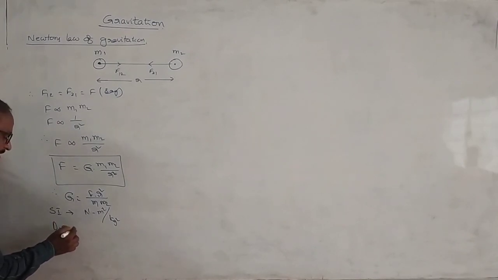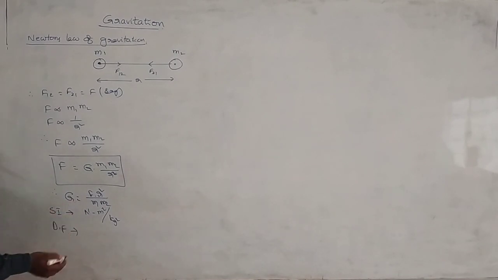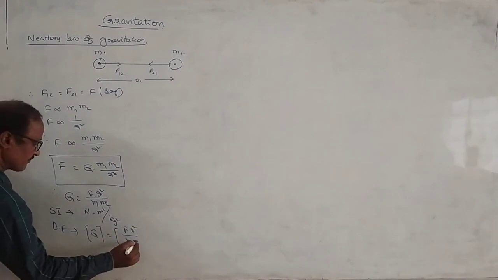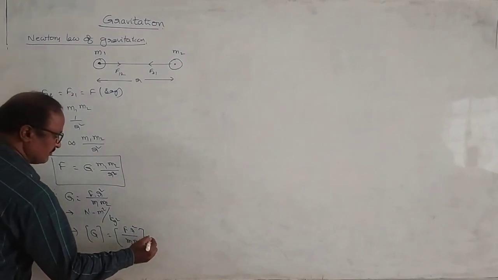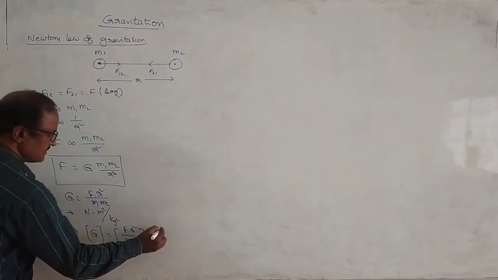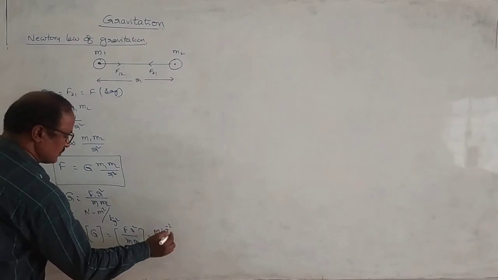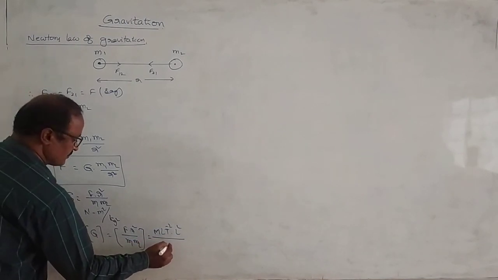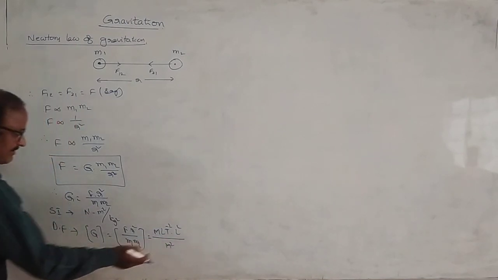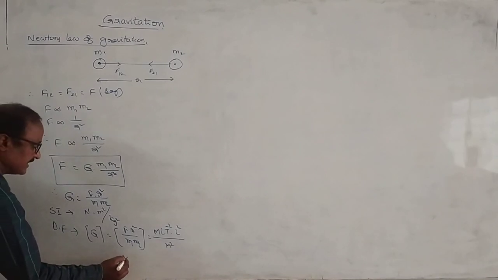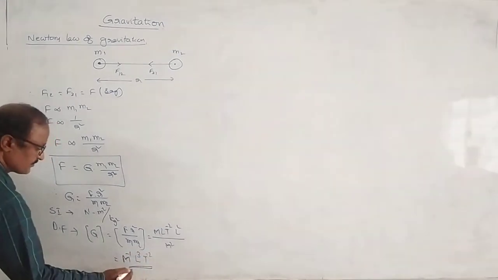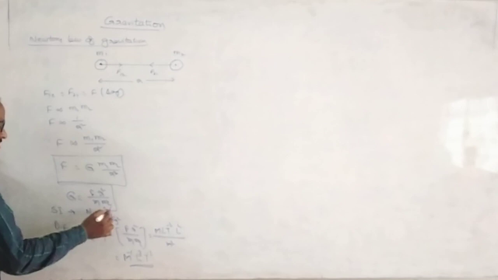And what is the dimensional formula for capital G? The dimensional formula for G is equal to the dimensional formula for F into r square by m1 m2. But here, the dimensional formula for force is M L T power minus 2, into r is the distance, L square, by m1 m2, which is M square. So the result is M power minus 1 L cube T power minus 2. This is the dimensional formula for universal gravitational constant.